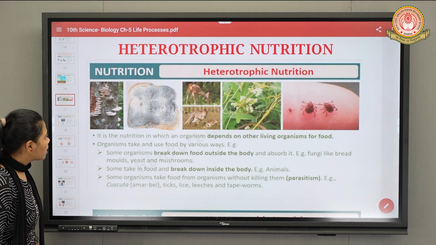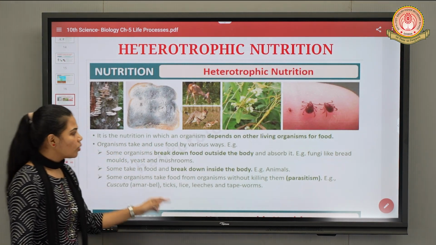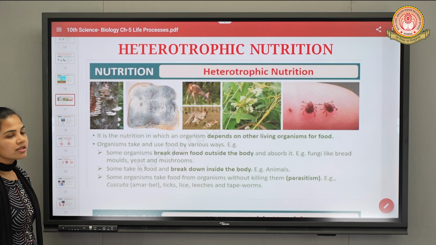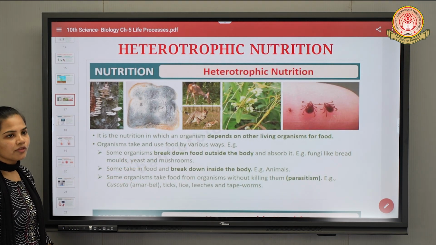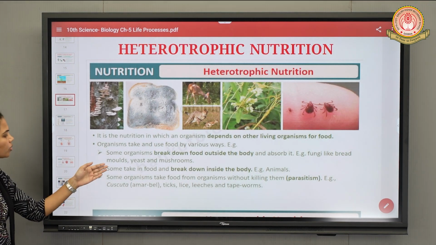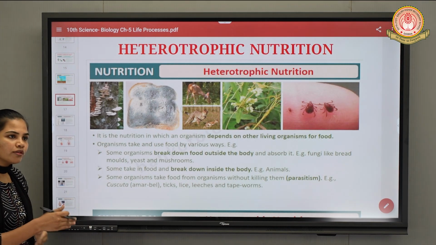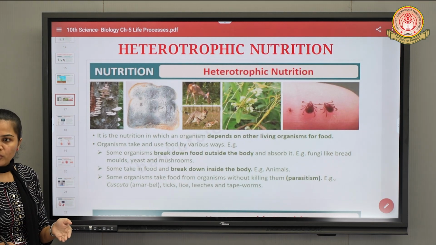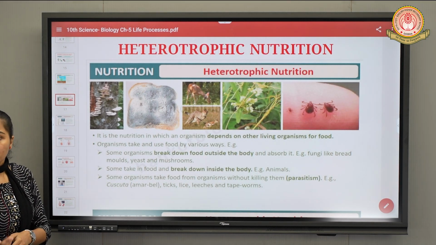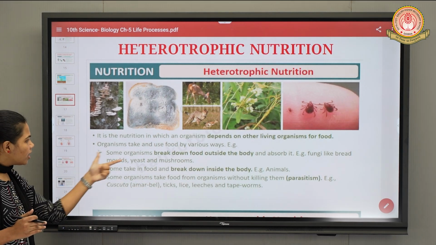The next point is that organisms take and use food in various ways. In the case of fungi, for example bread molds, yeast, and mushrooms, they break down complex food materials into simpler forms, but outside their body.